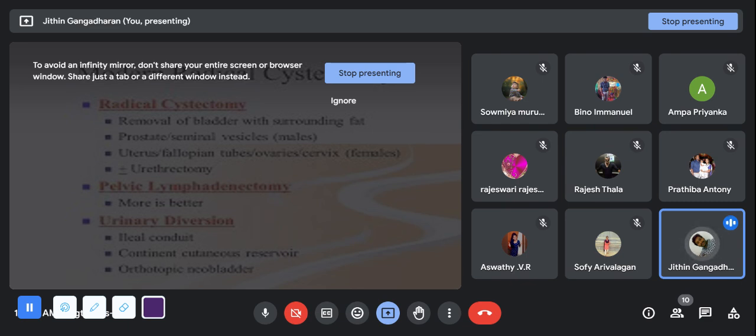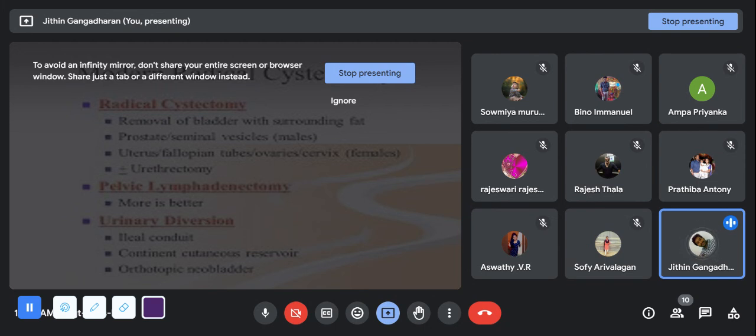Prostate may also lead to a cancerous condition, because benign prostate hyperplasia is a condition. So in order to prevent that, and in case of females, the ureters, fallopian tubes, ovaries and cervix will also be removed, because all these things are very adjacent and nearby and may be affected. Then pelvic lymphadenectomy: we'll remove the lymph nodes in the pelvis, because there might be a chance of infiltration to the lymph nodes.